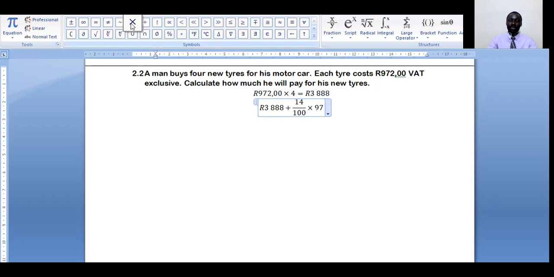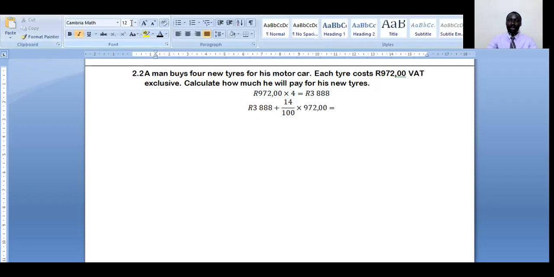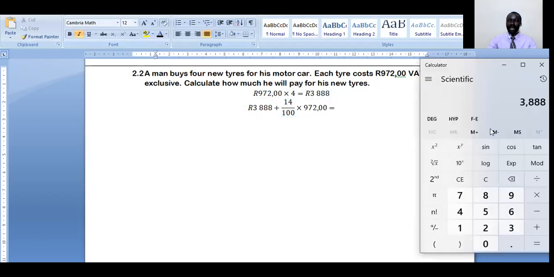What is this going to be altogether? This would be the price, VAT inclusive. It's going to be this amount of money that we have to add to the VAT, which is 0.14, that is 14%.